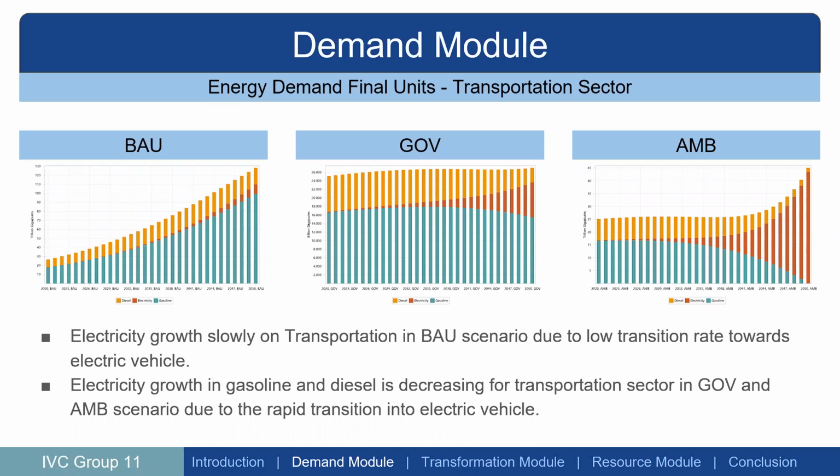In the GOV and AMB scenarios, the electricity growth is quite high because the transition towards EV is high. Electricity grows slowly in transportation in the BAU scenario due to the low transition rate towards electric vehicles, and the growth of gasoline and diesel is decreasing for the transportation sector in the GOV (government) and AMB scenarios due to the rapid transition into electric vehicles.